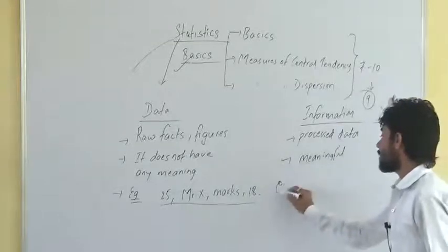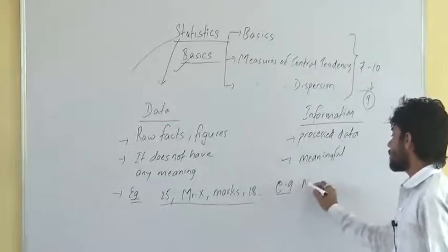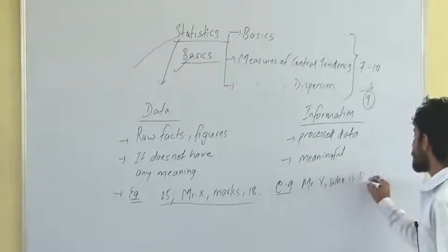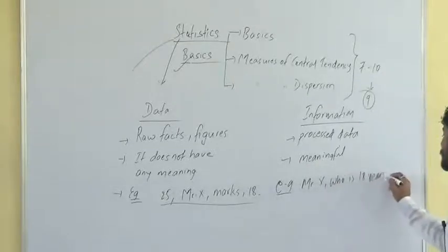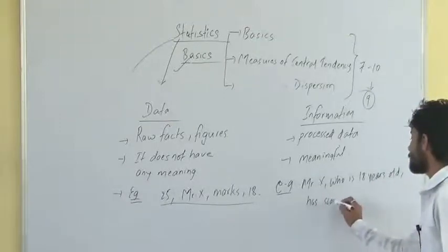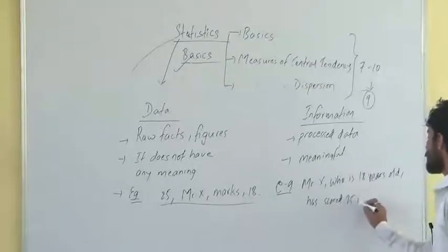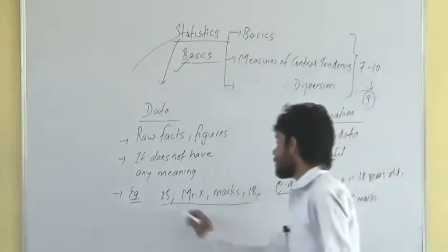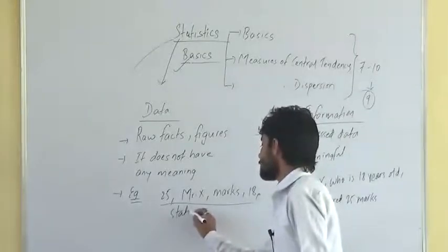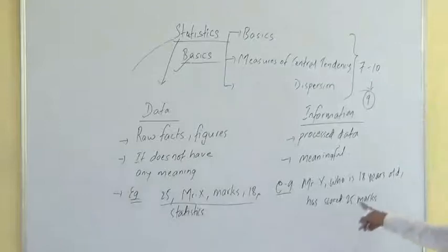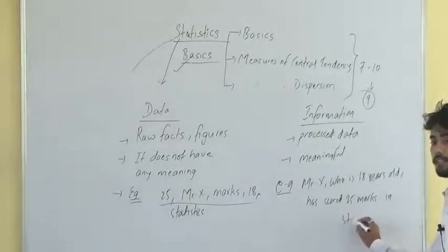An example, you can say the same thing. Mr. X, who is 18 years old, has scored 25 marks. Let me write one more figure here, say statistics. So I can say here, Mr. X, who is 18 years old, has scored 25 marks in statistics.